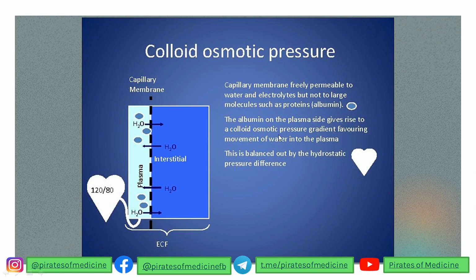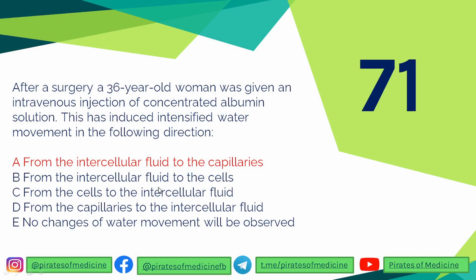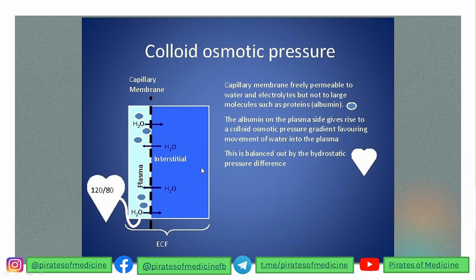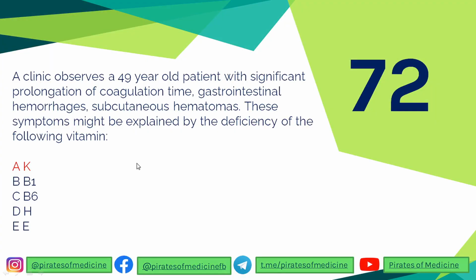So the albumin on the plasma side gives rise to the colloid osmotic pressure. This is called colloid osmotic pressure, the pressure caused by albumin while attracting various molecules towards it, specifically water. So this leads to movement of water into the plasma. So in the question you can see that albumin injection leads to water movement from intracellular fluid or the interstitial fluid to the capillaries. I hope you understand.